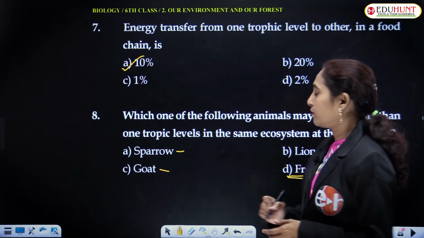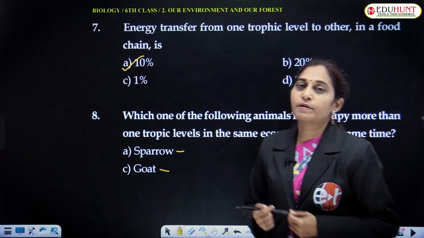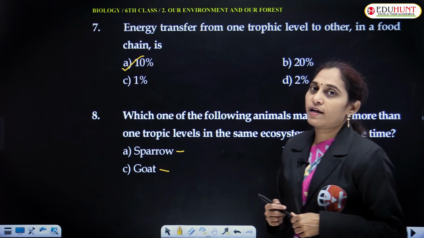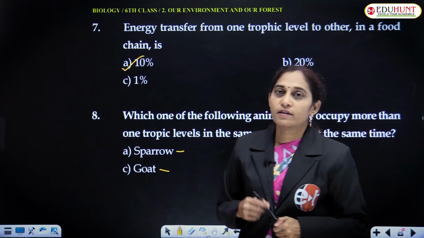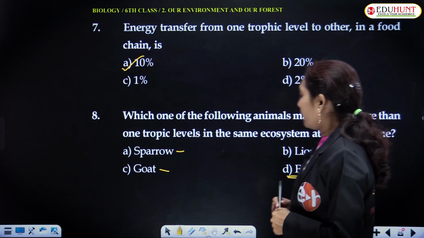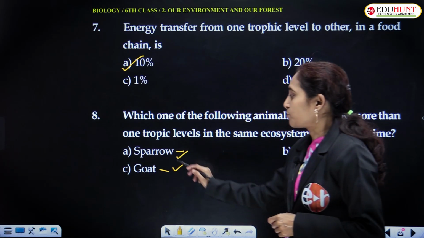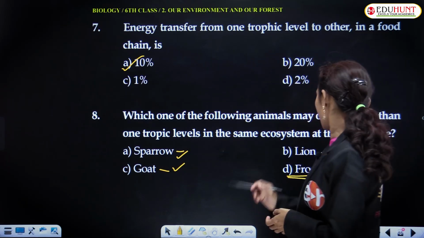frog. Frog may be food for a lion and it may be food for even a snake. That is why it occupies more than one level in the ecosystem. Sparrow and goat are truly herbivores.